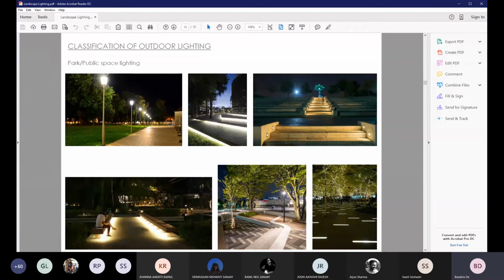Your trees can have focal lights wherever you require that they need to be enhanced. They also act as indirect light for the surrounding areas. Post lamps or bollards can be used in your scheme wherever you want to highlight areas which are smaller in width, where you don't need the throw of the light to be massive. There are a lot of floor lights and embedded lights that one can use just to create that visual impact.